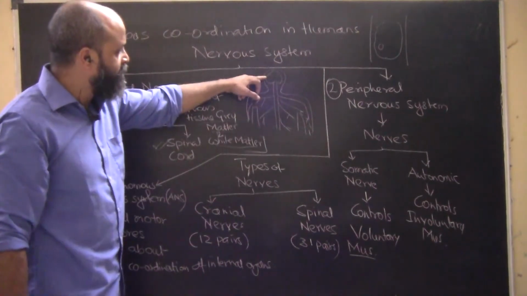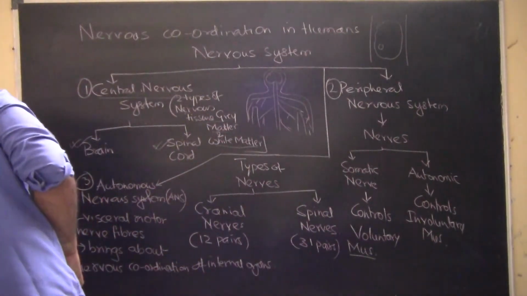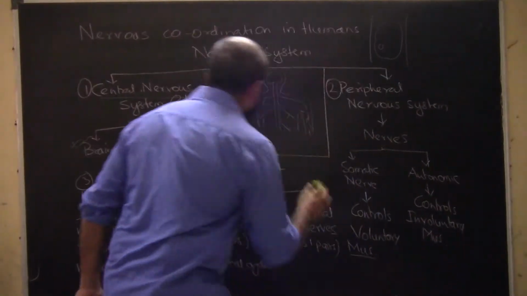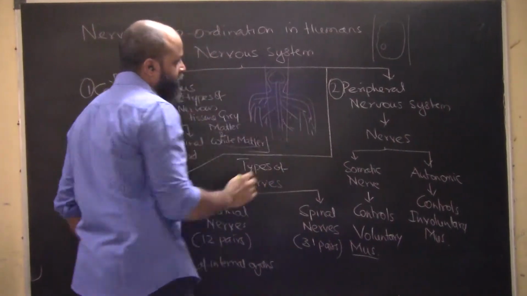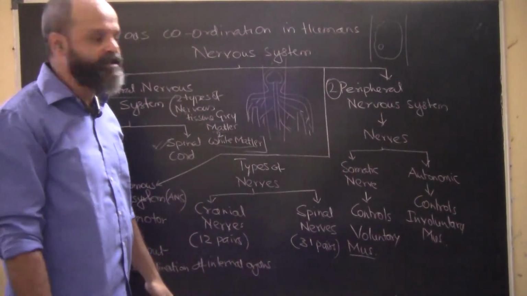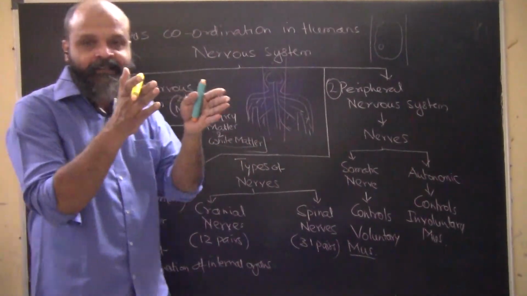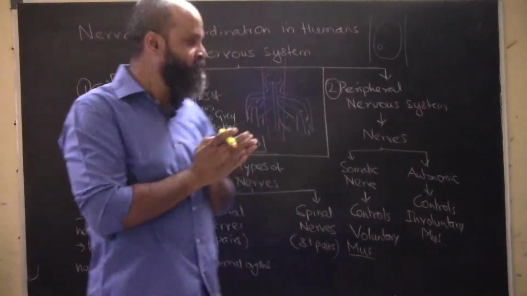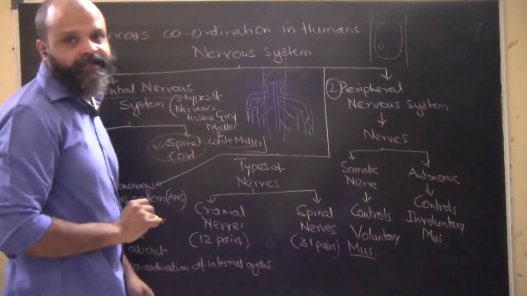If you look at this part, this part is the center of the body. Brain and spinal cord, this becomes the central nervous system. The central nervous system is at the center of the body, the brain and the spinal cord.